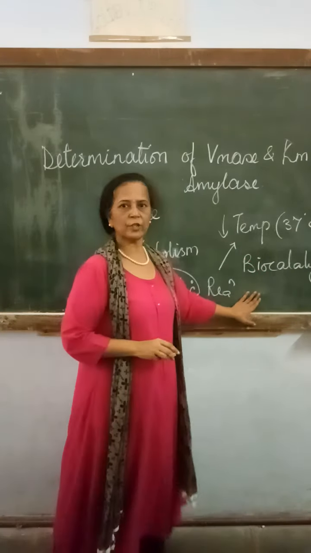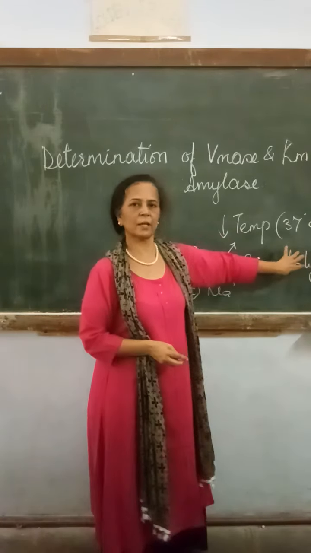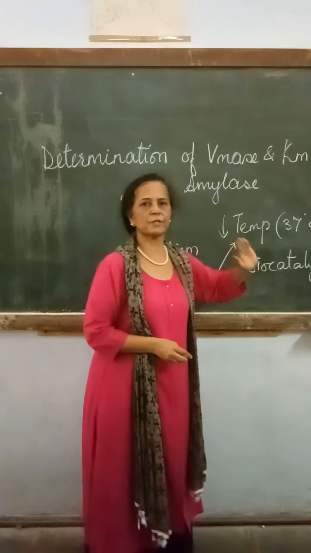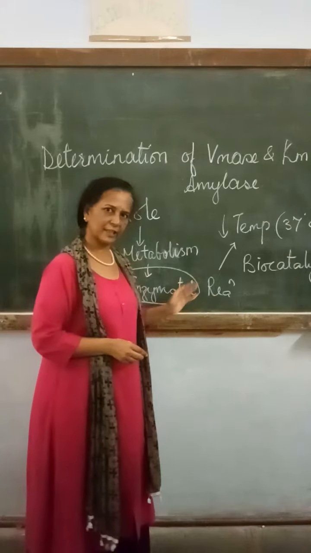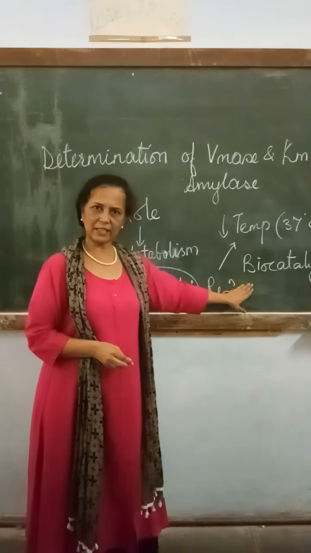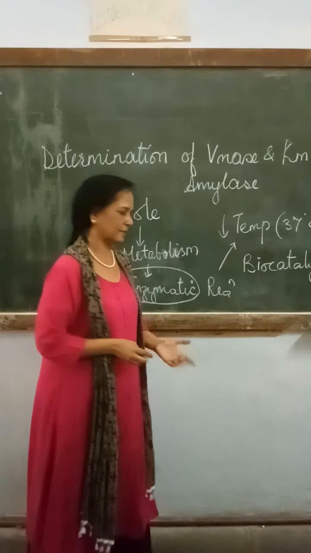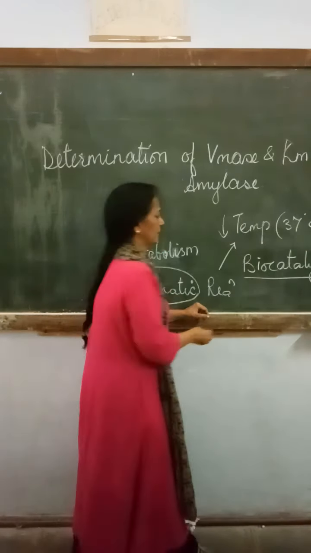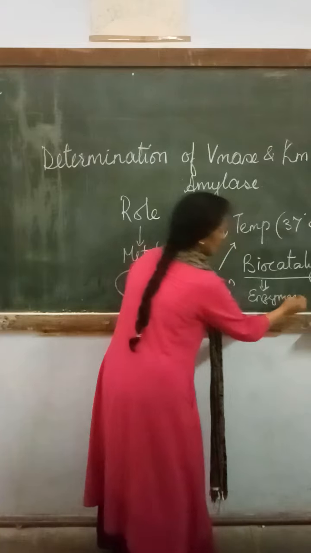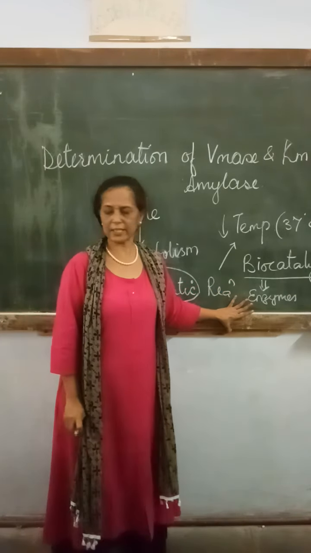Now we know what a catalyst is. It is a substance which will accelerate or fasten a particular chemical reaction. But what is a biocatalyst? It is the catalyst, or the substance, found inside living organisms. So biocatalysts are nothing but enzymes, the proteins which are involved in metabolic processes.